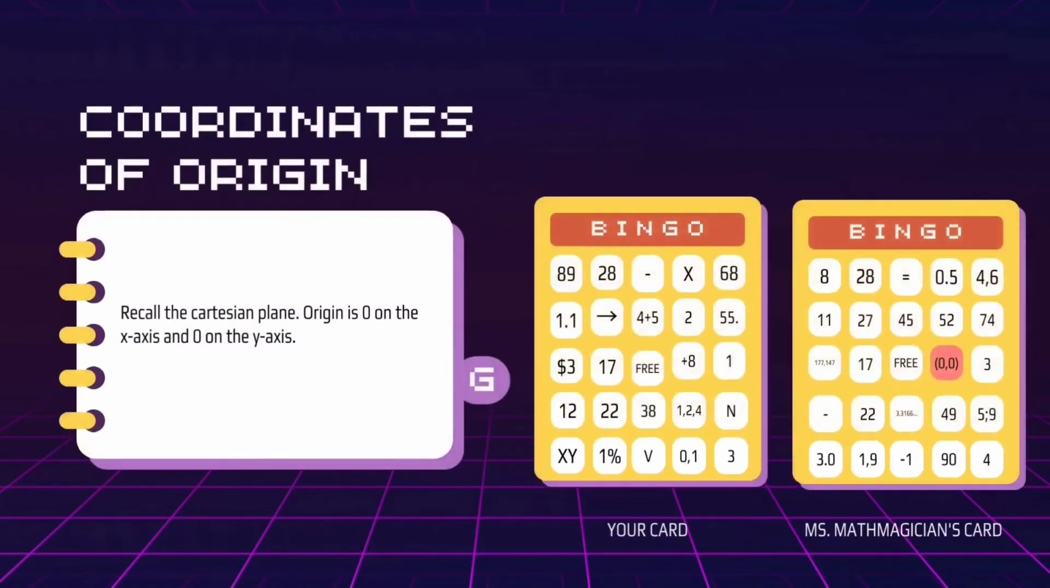There was another call in letter G, and the problem was, what are the coordinates of the origin? And that is 0, 0. Right. Recall the Cartesian plane. Origin is 0 on the x-axis and 0 on the y-axis, which is on my card.